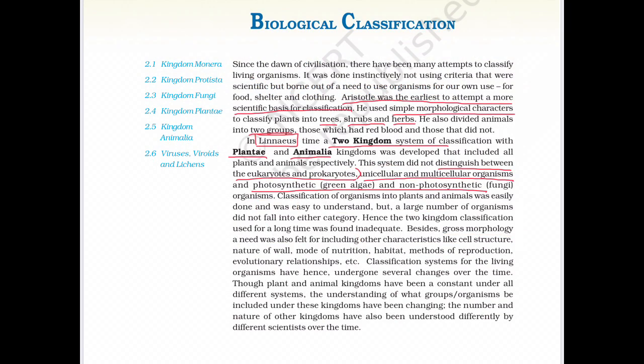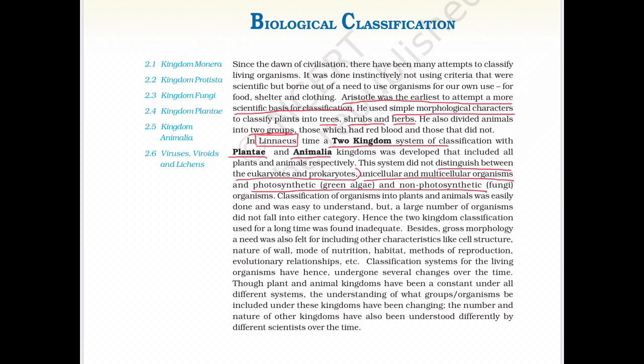After this, the three kingdom classification was proposed by Ernst Haeckel. He divided the organisms into three kingdoms: kingdom Protista, kingdom Plantae, and kingdom Animalia. He kept all the unicellular organisms in kingdom Protista, all plants with a cell wall in Plantae, and organisms without a cell wall in Animalia.